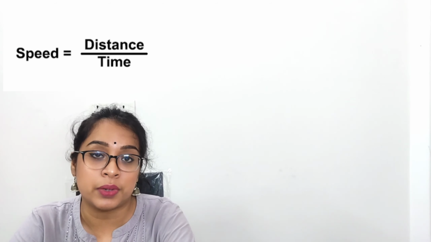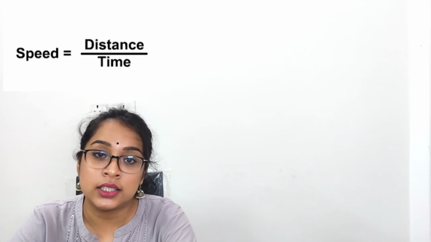Now who is moving faster? Of course, your teacher. But how will we compare the two motions? In order to understand which object is moving faster and slower, we need to understand another entity, that is speed. What is speed? Speed is the distance covered by an object per unit time. The formula of speed is distance by time.